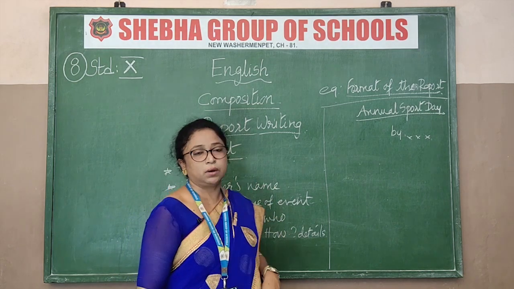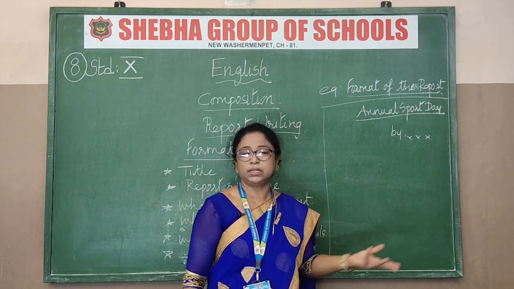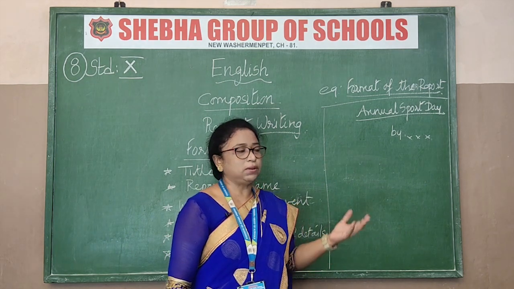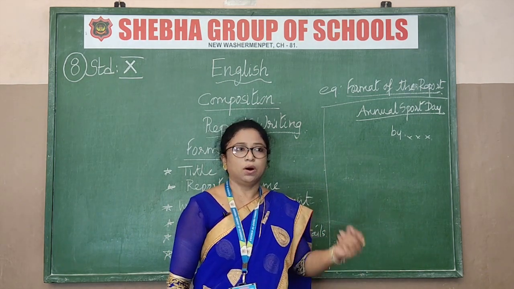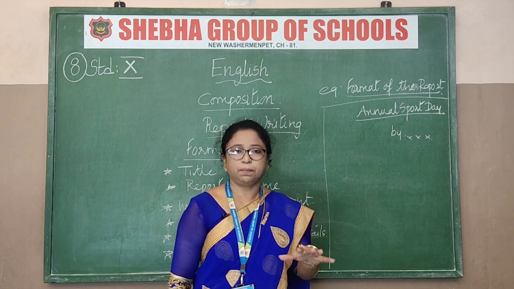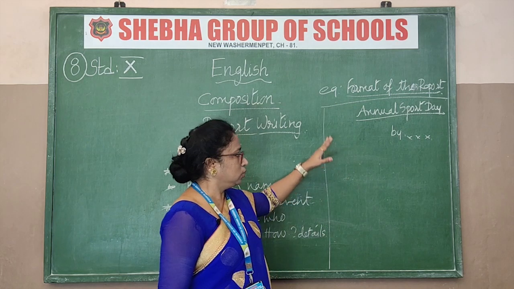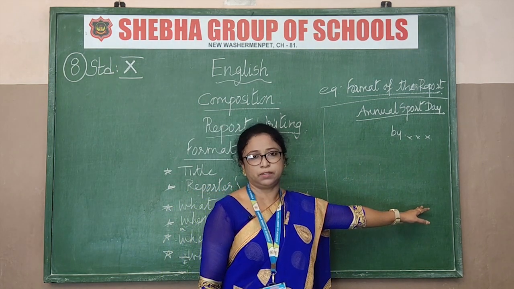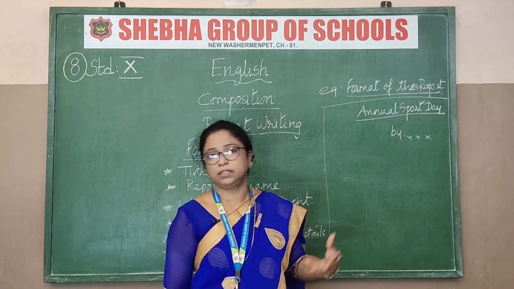Who came? Now annual sports day means who are the chief guests. Main highlight is who? The chief guest. Annual sports means you will call some cricketer or some volleyball players, that is sports related persons. So you must mention so and so people had come as chief guests. Sometimes there were more than one chief guest.